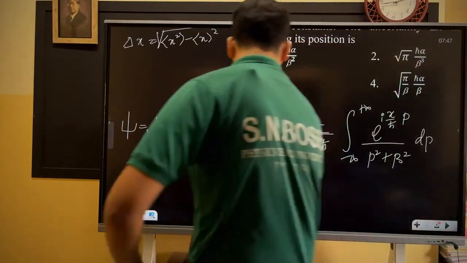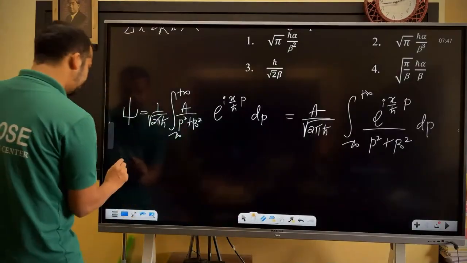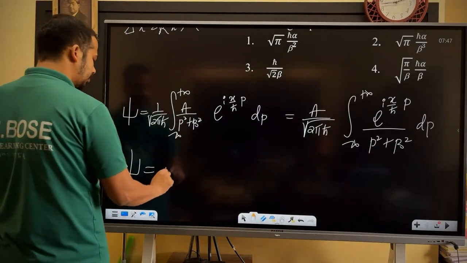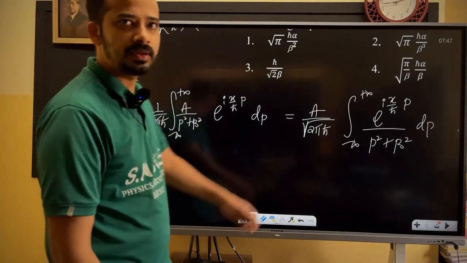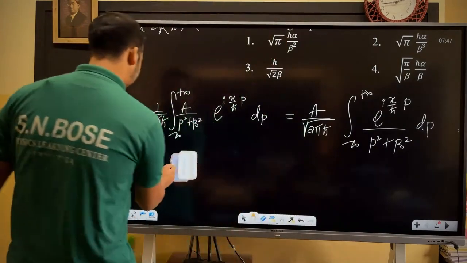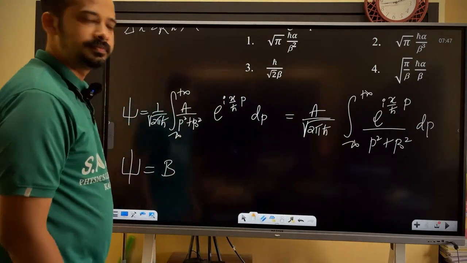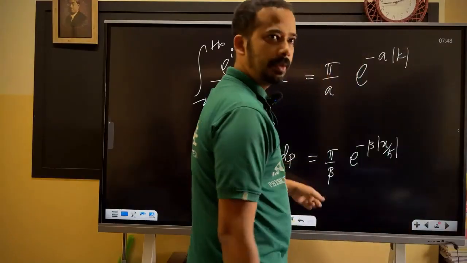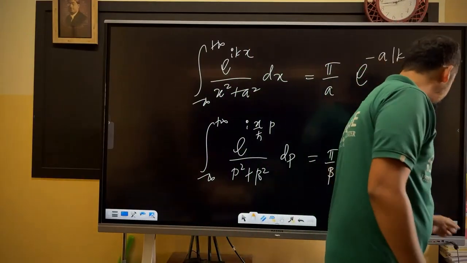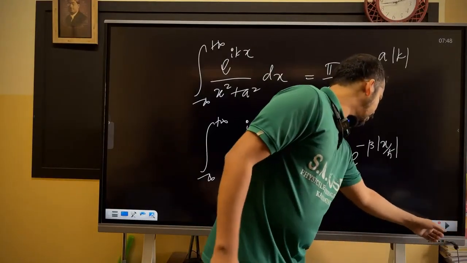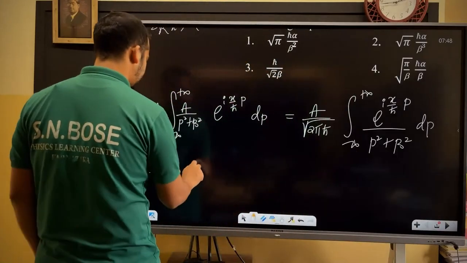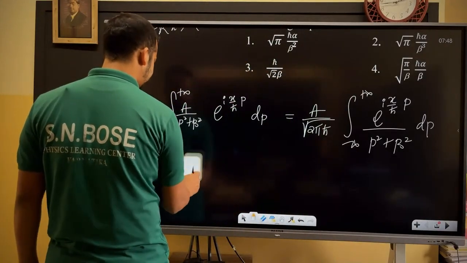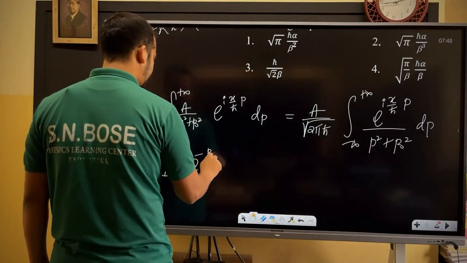All of those multiplicative constants, I don't worry. I will write it as some normalization factor A by root of 2 pi h bar and whatever pi by beta came. I'll take only the functionality part, because normalization is not such a big deal here. What is this one? E power minus beta by h bar into mod x.